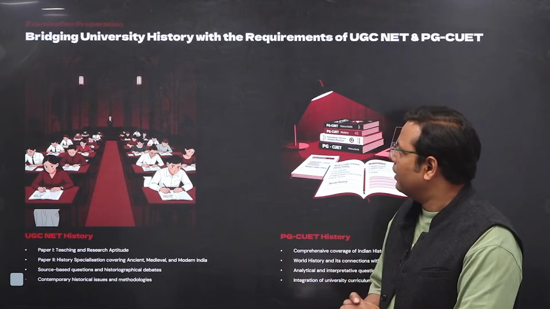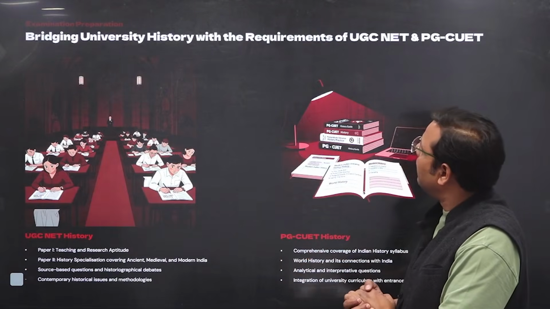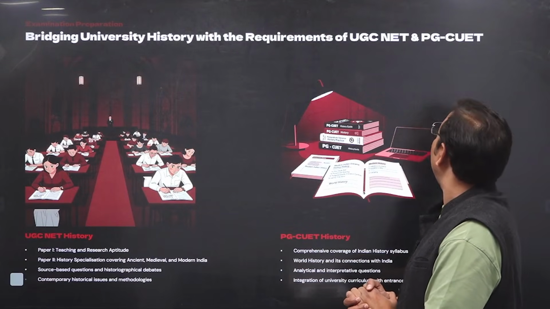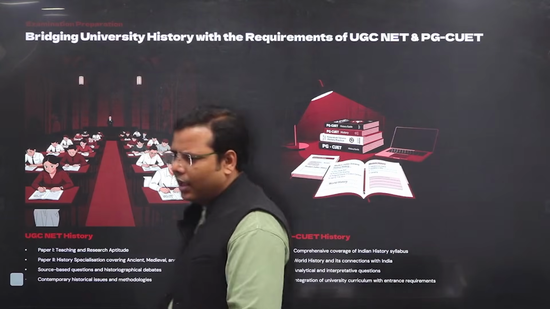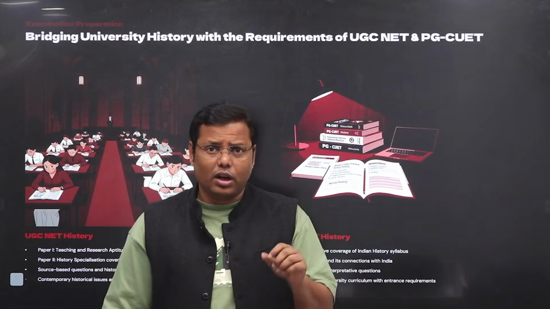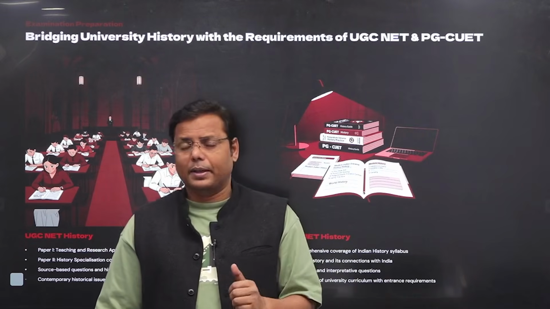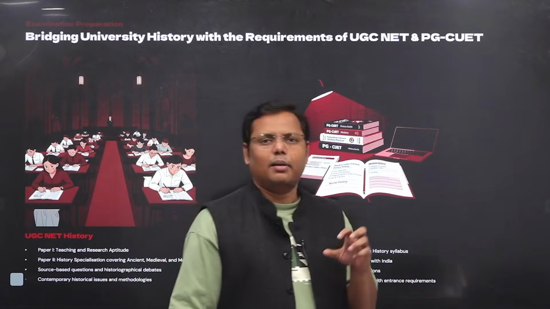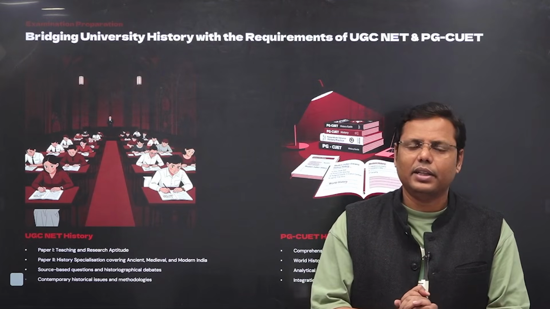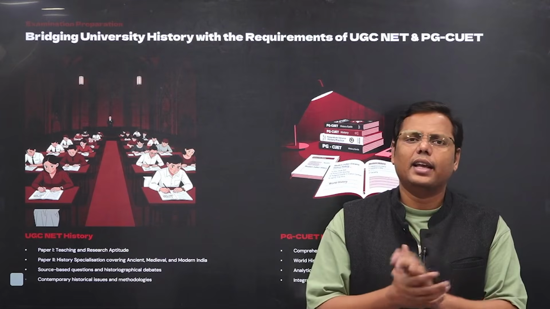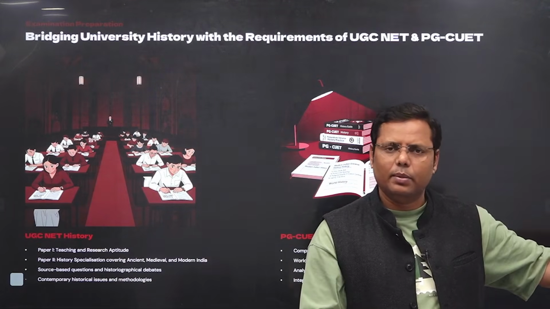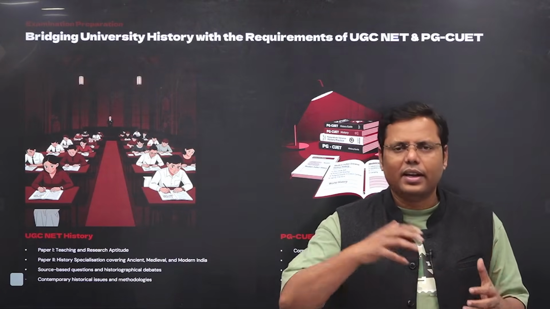Moving to the third objective, this is bridging university history and the requirements of the UGC NET, PG CUET exam. I have felt that there is somewhere a gap between the way you study this subject at your UG or PG level and the kind of questions you see in the UGC NET exam or the PG CUET exam. The kind of information that you have been studying at those levels is somehow not reflected in the questions.